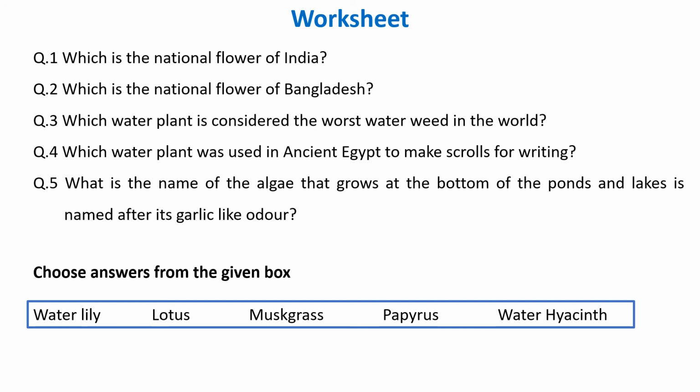And I have made a worksheet for this first chapter. Which is the national flower of India? Which is the national flower of Bangladesh? Which water plant is considered the worst water weed in the world? Which water plant was used in ancient times to make scrolls for writing? And fifth, what is the name of the algae that grows at the bottom of ponds and lakes, named after its garlic-like odor? And you can choose your answer from the given box.